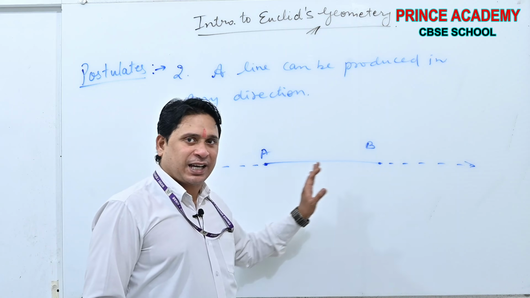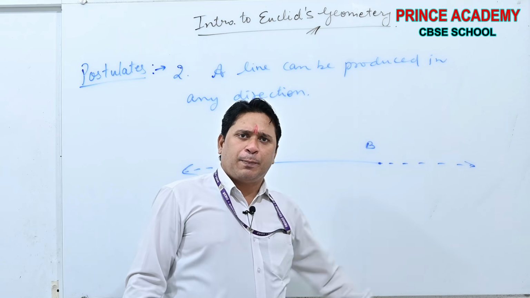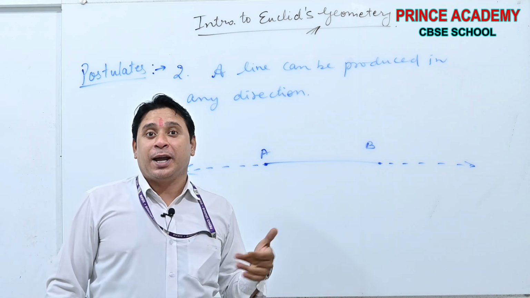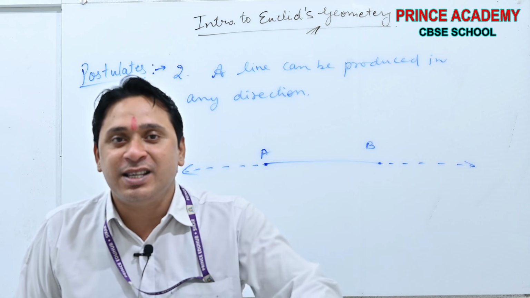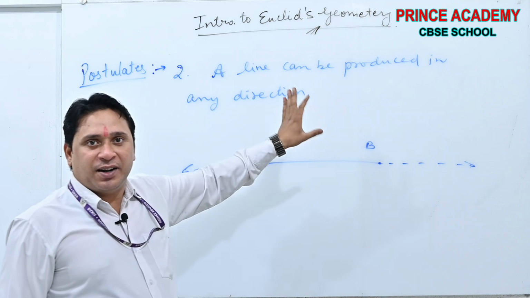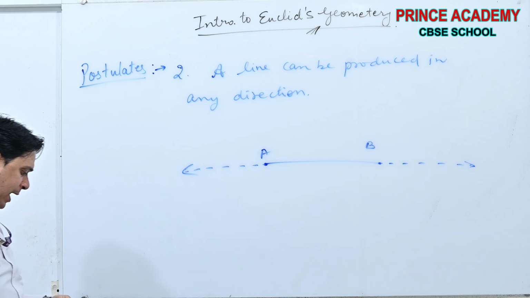This is line segment AB, line AB, and it can be produced in the direction of B, in the direction of A also. In modern definition, line is endless. But do not worry. Just learn, understand this, and then later on we will relate this with modern geometry. Okay? This is postulate second.